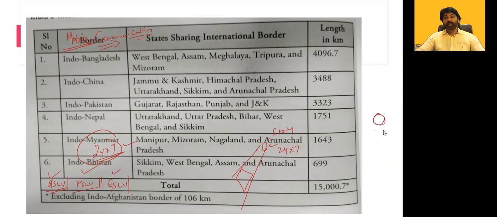It is moving in a particular direction. Suppose this is India, and I am placing a satellite here. From the satellite, I need to monitor India 24 into 7. That's the condition because it's related to mobile communication. If the earth is rotating, the satellite should also rotate in the same direction, at the same angle and same speed, so that I can focus on India 24 into 7.